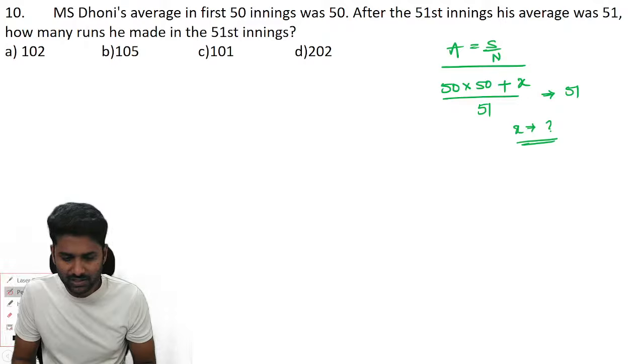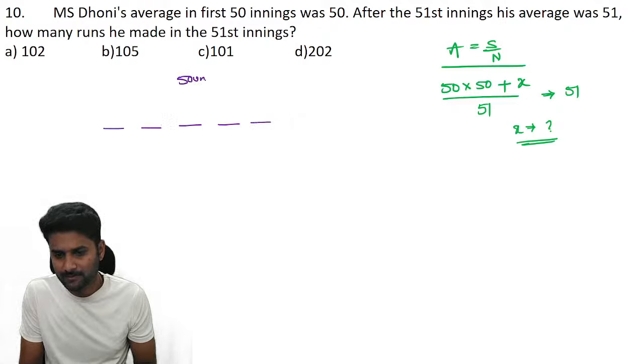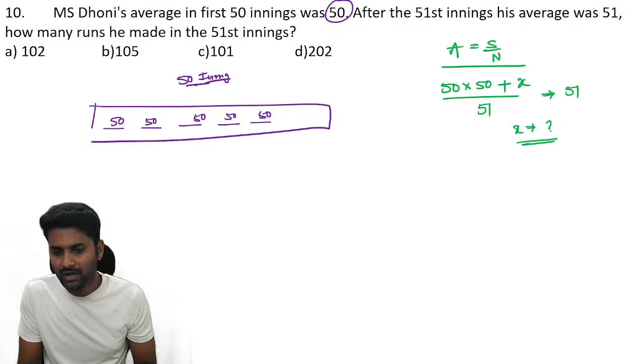But I just want to teach one important point. What is average? Let us take the total we have, 50 units. For 50 innings, they mention that the average is 50. Let us assume that if in each and every innings he scored 50, then the overall average becomes 50, right?